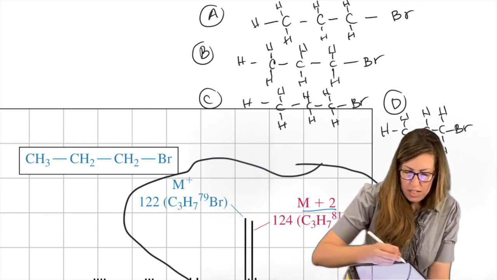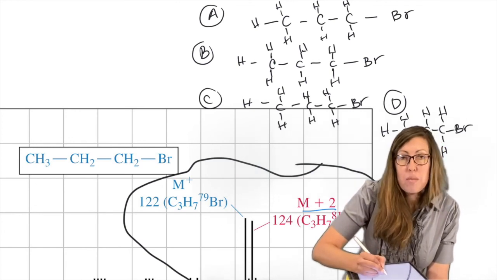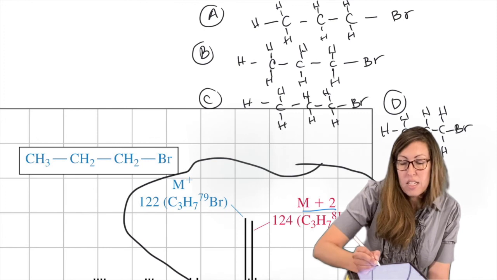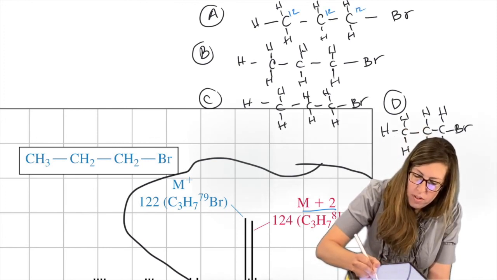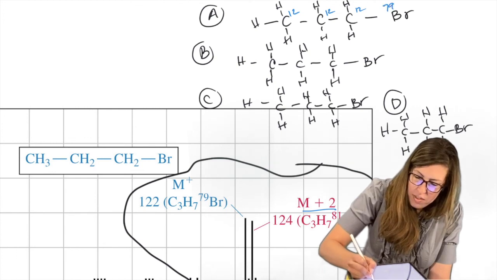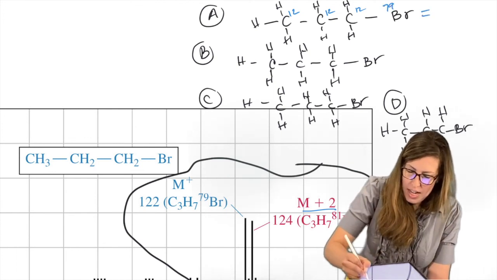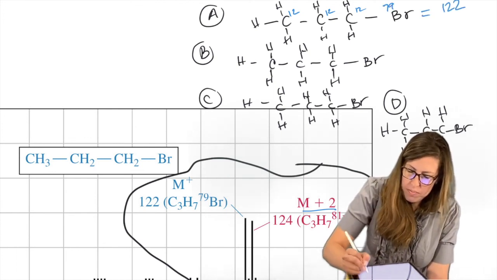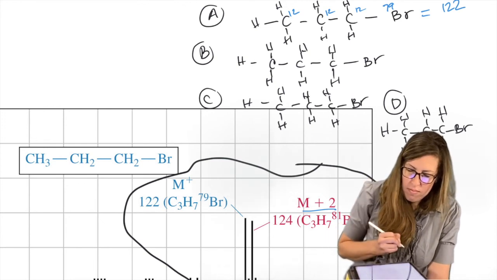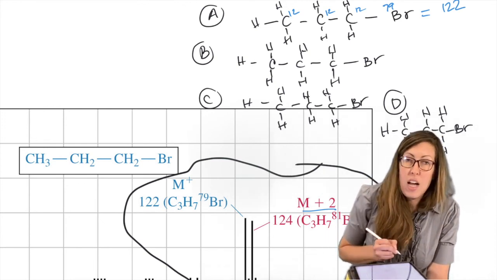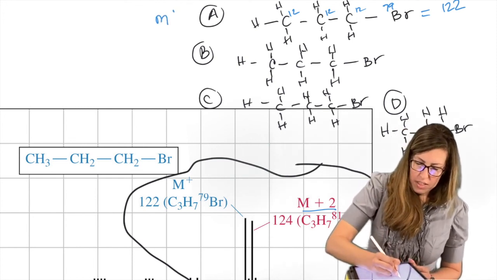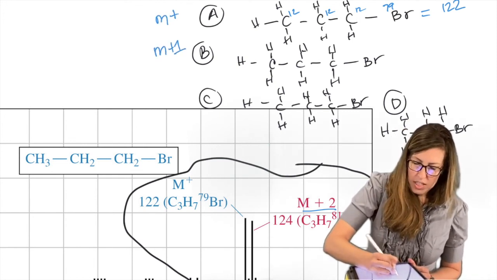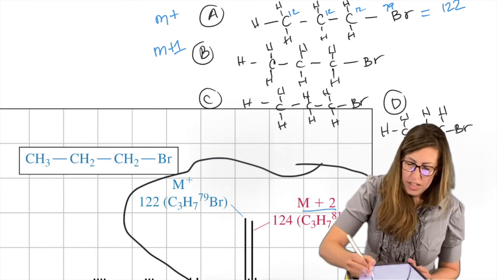So we know what M+ should be. Let's label that out. That means we're going to label all the carbons and the bromine isotopes. We're going to have carbon 12, carbon 12, carbon 12, everything the lowest possible. That's easy, 79. That adds up to 122. All right, so now we're going to say, what is M+? So this is M+.